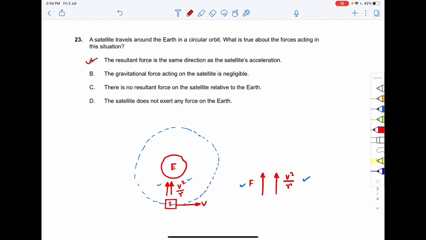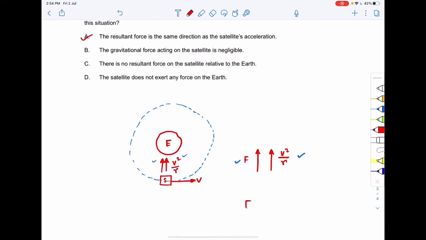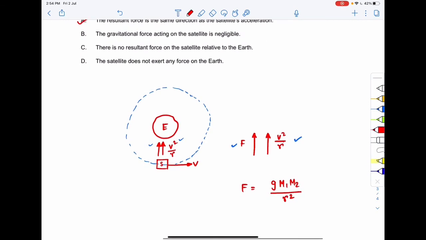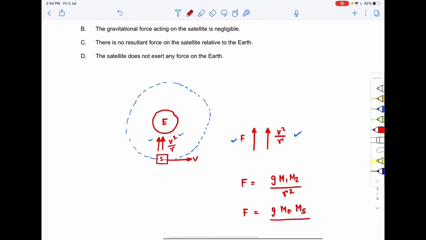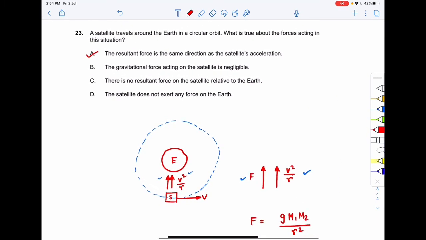Let us explore the other options as well. The gravitational force acting on the satellite is negligible. No, we cannot neglect the gravitational force on the satellite. In fact, the gravitational force on the satellite due to the earth is equal to G m1 m2 upon r square, where m1 is the mass of the earth, m2 is the mass of the satellite, and r is the distance between them. This value cannot be ignored, so this option is incorrect.